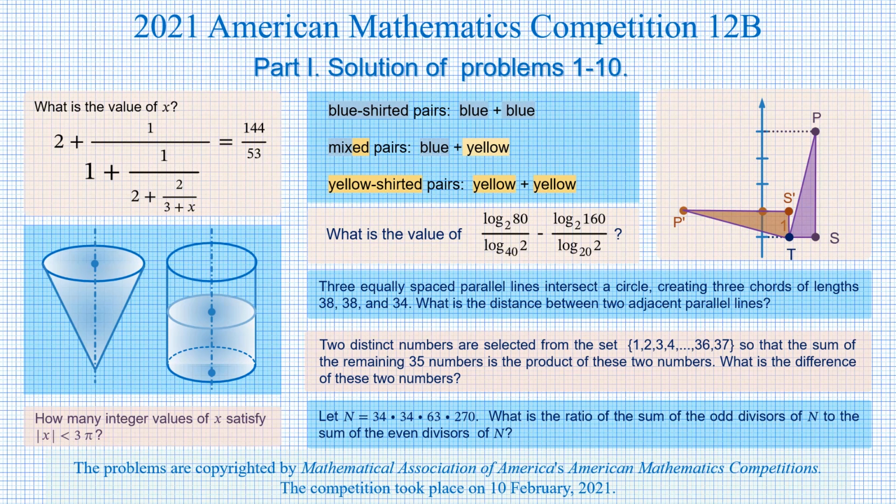This video is about the American Mathematics Competition, AMC for short, organized for high school students by the organization named American Mathematics Competition, related to the Mathematical Association of America. 2021 AMC 12B, I assume for 12th-year students, took place on the 10th of February 2021, and it looks a bit harder than Competition 12A, which happened earlier this year.